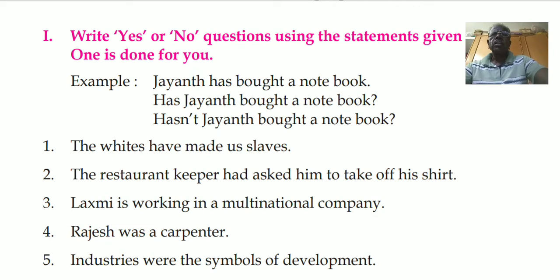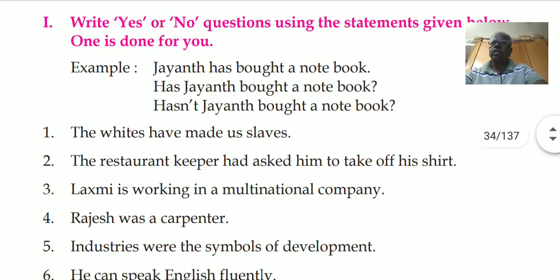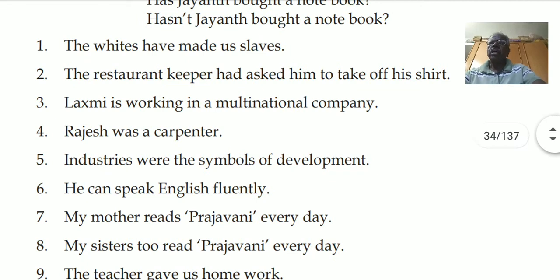Fifth one, industries were the symbols of development. The verb is were. So you use the verb were. Were industries the symbols of development? One more is, weren't industries the symbols of development?